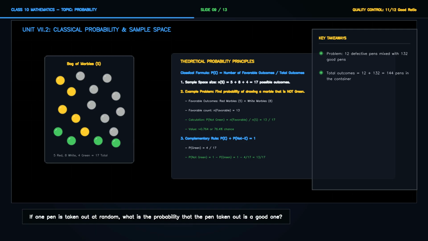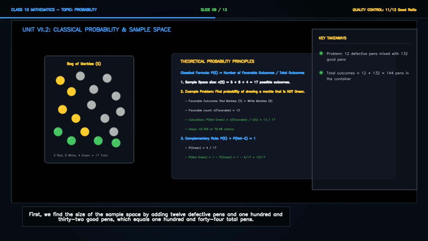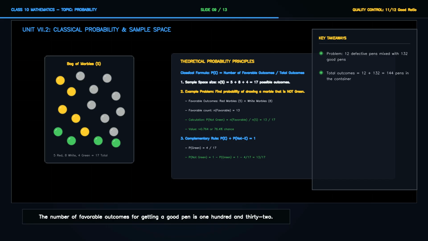First, we find the size of the sample space by adding 12 defective pens and 132 good pens, which equals 144 total pens. The number of favorable outcomes for getting a good pen is 132. The probability is 132 over 144. Dividing both numbers by 12 simplifies the fraction to 11 over 12.